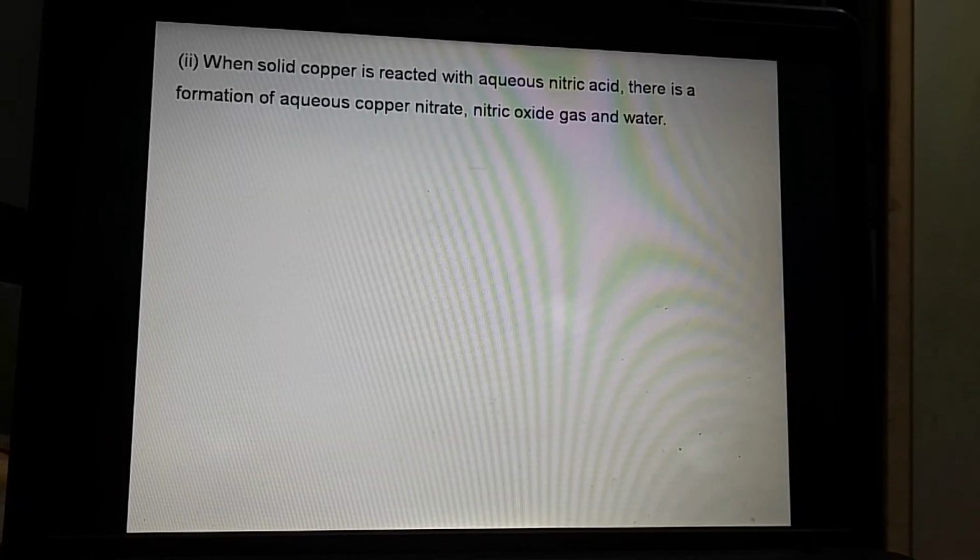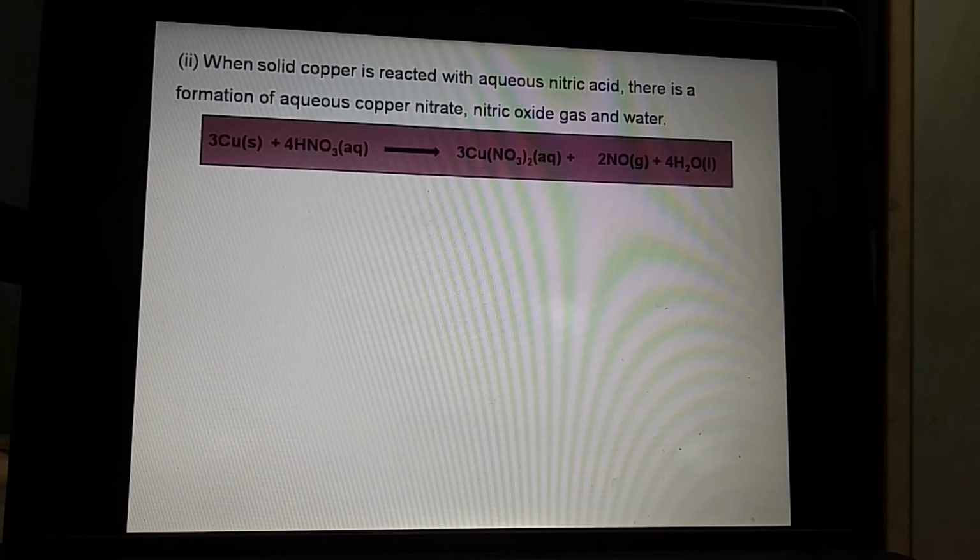Now we will see the second example. When solid copper is heated with aqueous nitric acid, there is a formation of aqueous copper nitrate, nitric oxide gas and water. Again I will represent copper in solid state, and nitric acid, the formula HNO3, with aqueous in the bracket.